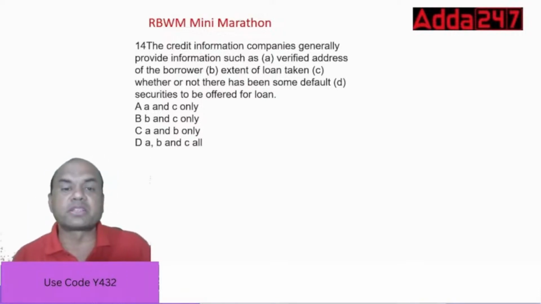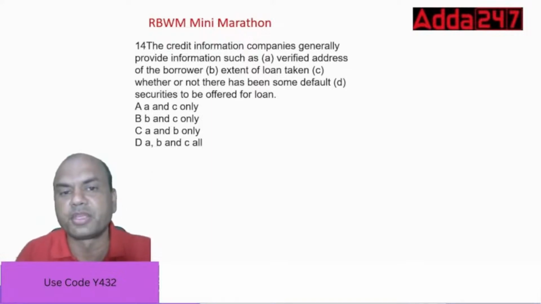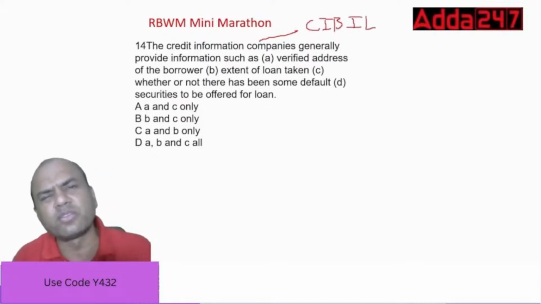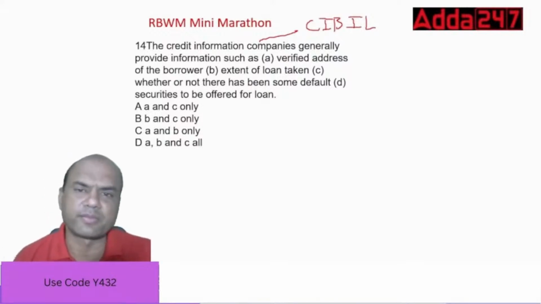Credit information companies. What is the CIC? CIC means credit information company. This is CIBIL, isn't it? CIBIL is only one. There are many, like Equifax, TransUnion, Dun and Bradstreet. Many of them are there.